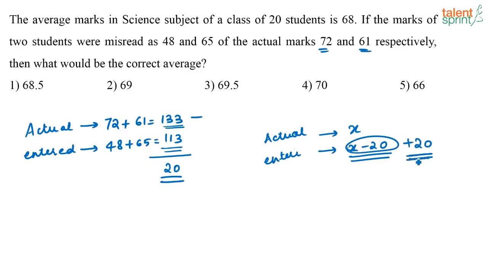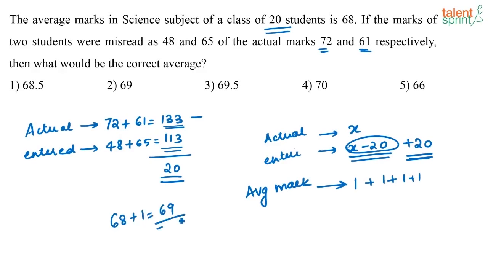Now, if I have to add this 20, what am I doing when it comes to the average? I have 20 students, right? So, this 20 marks I have to equally distribute among the students. What is average? Average is nothing but equal distribution. So, this 20 marks we distribute equally among the students. That means each student should get how much marks? 1 mark, right? So, each student's mark will increase by 1. Now, each student's average mark will get increased by 1, correct? So, what will the average now become? It will become 68 plus 1, that is equal to 69. Correct answer is option 2.